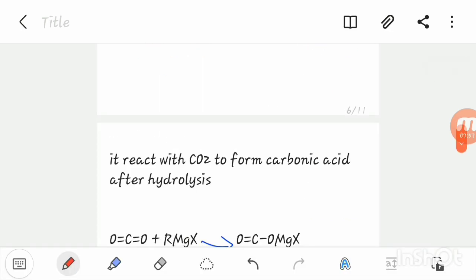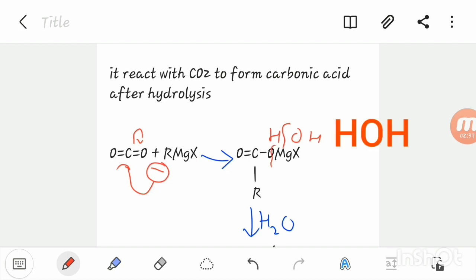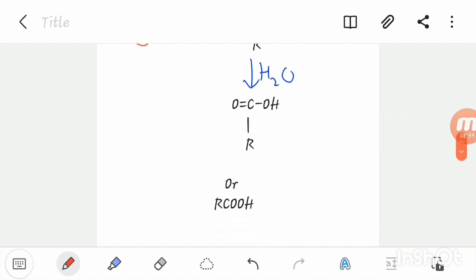Reaction with carbon dioxide. Reaction with carbon dioxide is similar to reaction with aldehyde and ketone. It reacts with carbon dioxide to form a carboxylic acid after hydrolysis. This R reacts with carbon and shifts the double bond toward oxygen. HOH splits this OMgX and forms RCOOH.